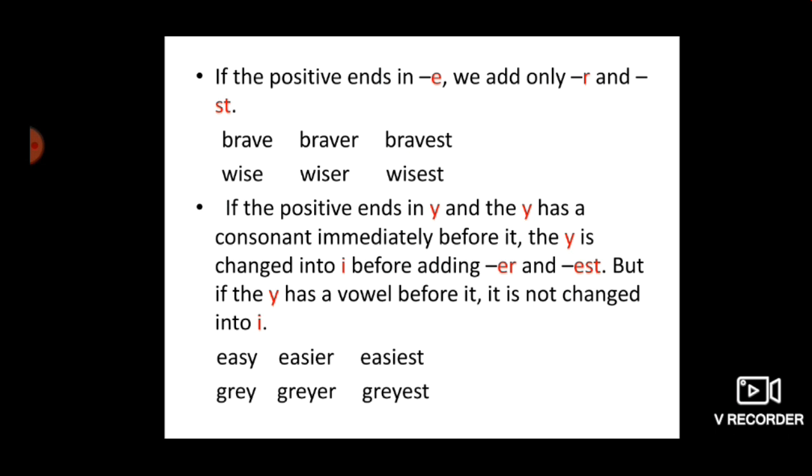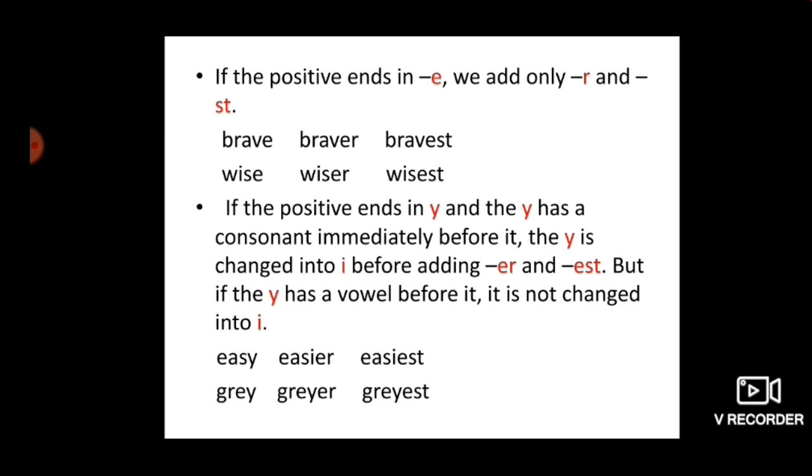If the positive ends in Y and the Y has a consonant immediately before it, the Y is changed into I before adding ER and EST. For example, you can see here easy. We are having a consonant just before the Y, that's your S. So, if we are having a consonant before the Y, what is the rule? We have to change Y into I and then we have to add ER or EST.